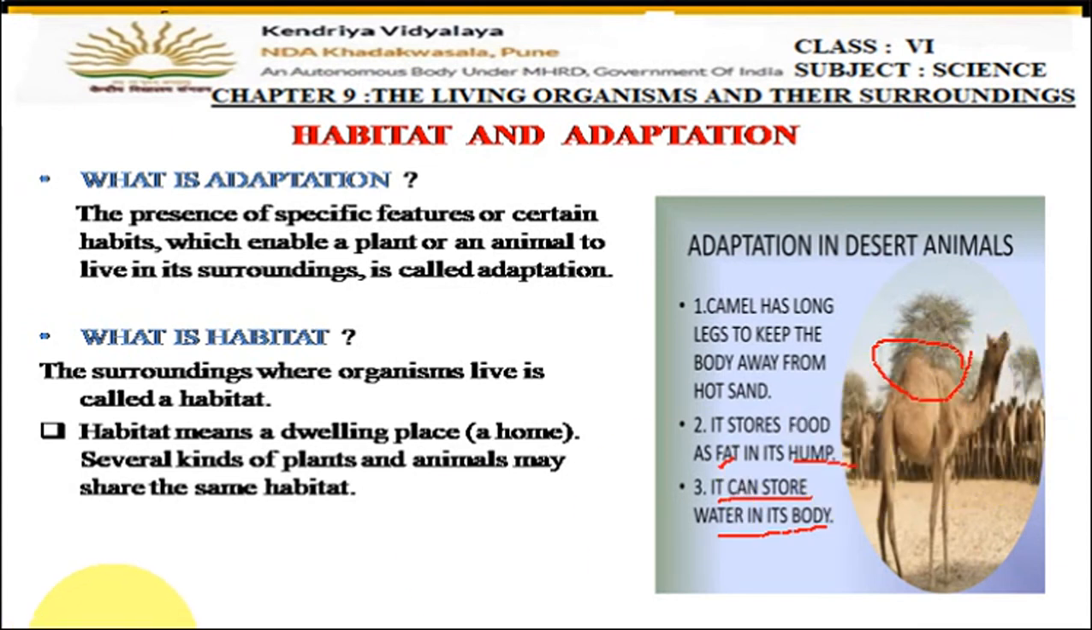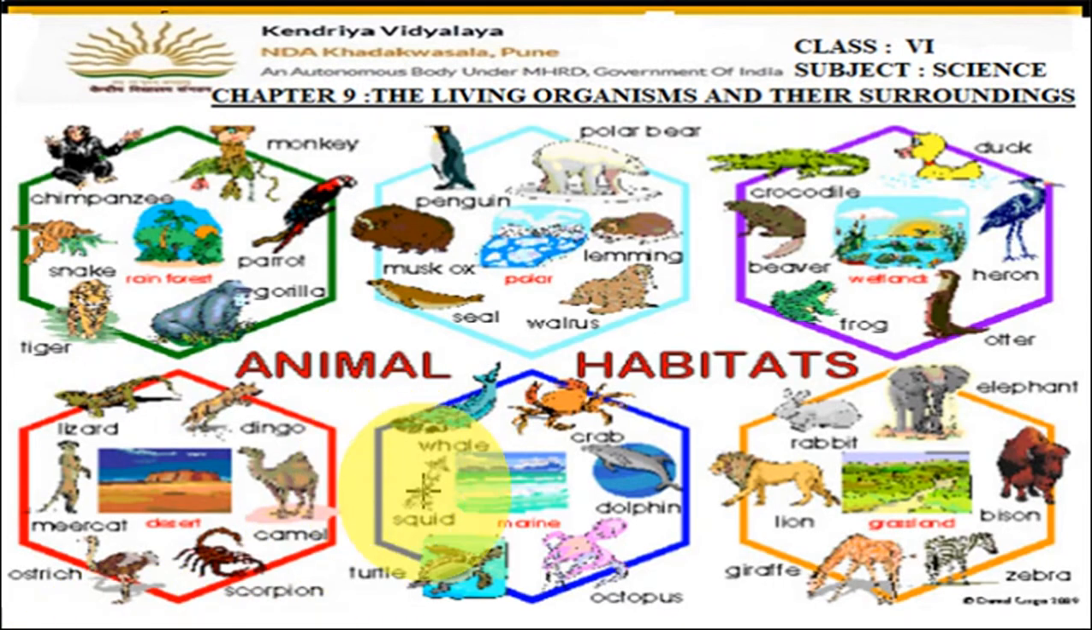Now let us move on to the next slide. Here also in the picture you can see different types of animal habitats, the different types of places where the animals and plants can live. Like the first one here is the rainforest, forest areas. We all know many types of plants and many types of animals can be seen in the forest areas. So you can see here monkeys, parrots, gorillas, chimpanzees, snakes, tigers. These all are the animals which are found in the forest areas.